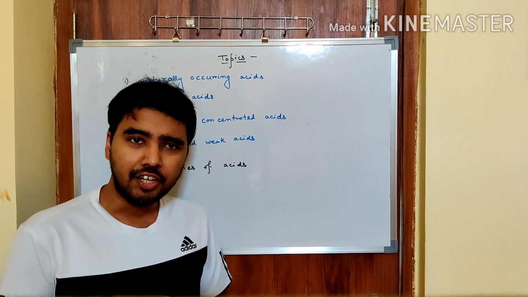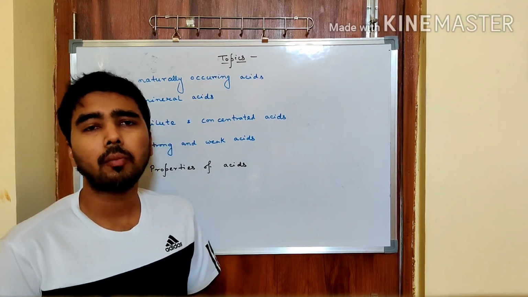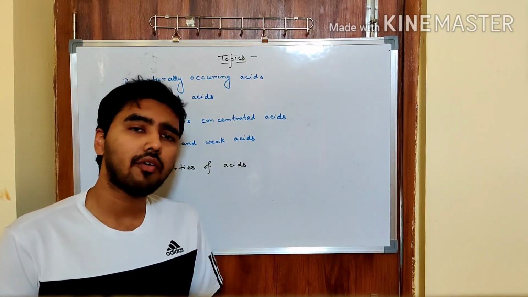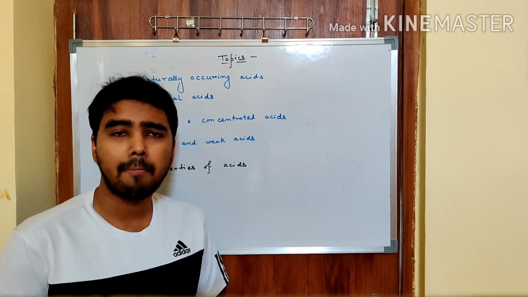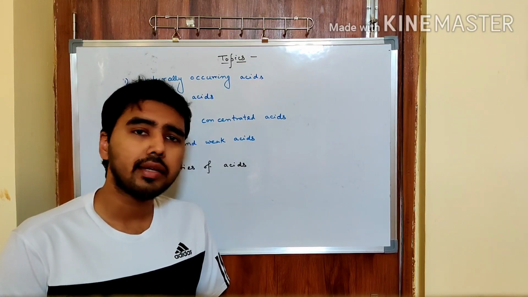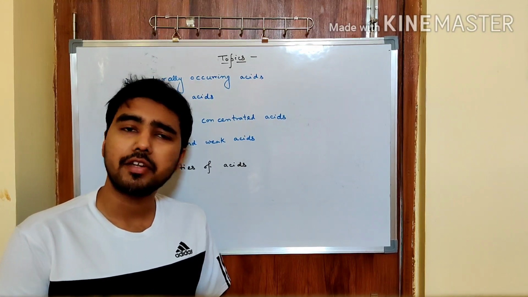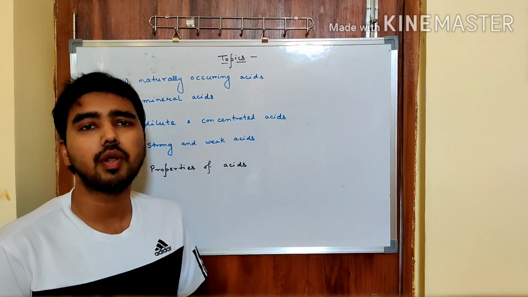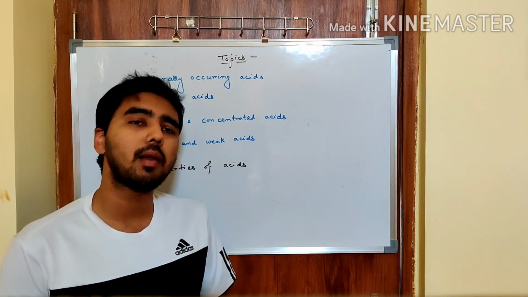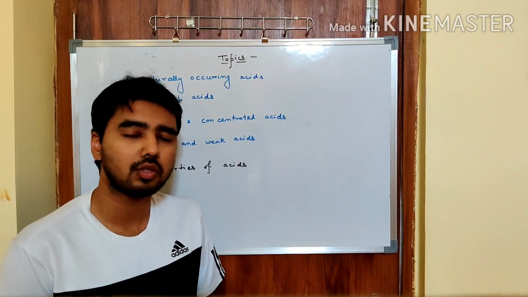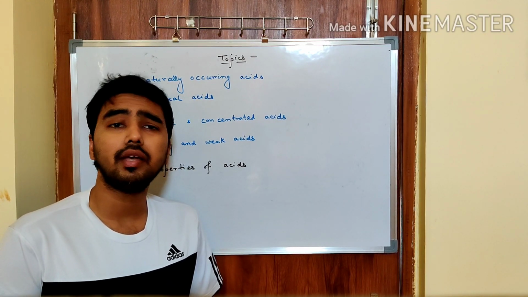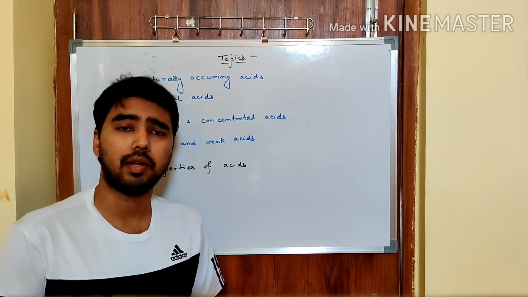See, initially at class 10 level, normally we think about the Arrhenius concept. But at the same point of time, the Bronsted-Lowry concept is also equally important. We can define an acid in every possible way. It is not necessary that only the Arrhenius concept will prove that it is an acid. It could be with the help of Bronsted-Lowry theory, or Lewis acidity or Lewis basicity also. So whichever is applicable in whatever case, that should be used to explain.